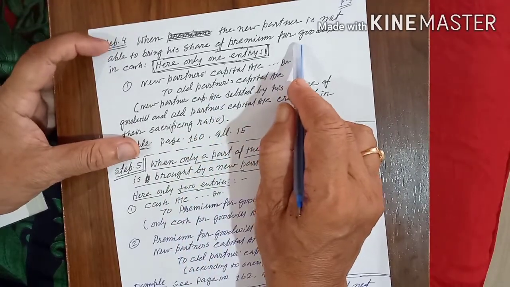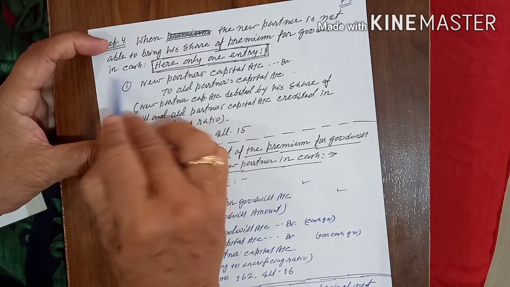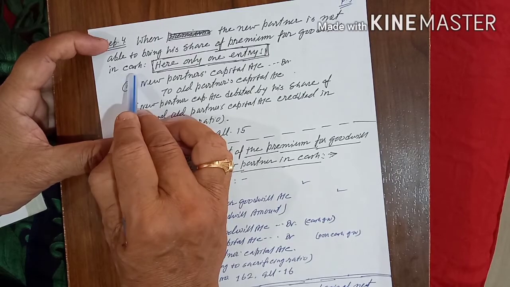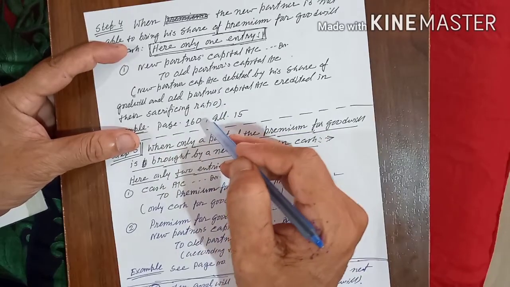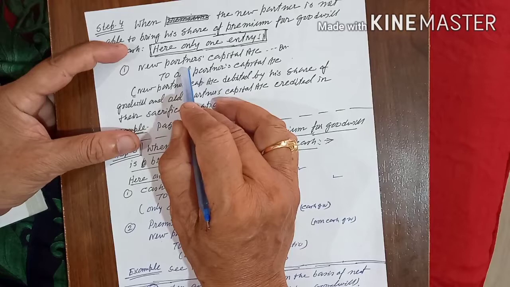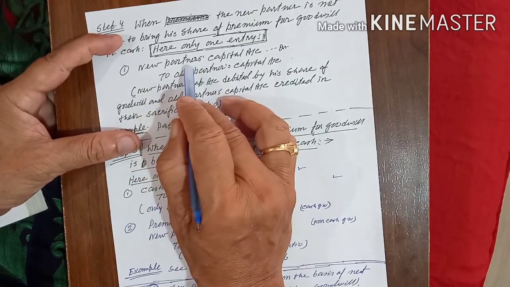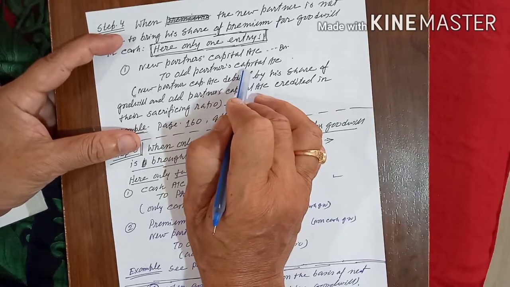Here he is not able to bring his share for goodwill in cash. That means cash account debit will not come. So the amount of goodwill, whatever after calculation is coming, the new partner's capital account will be debited and the old partners' capital account will be credited.